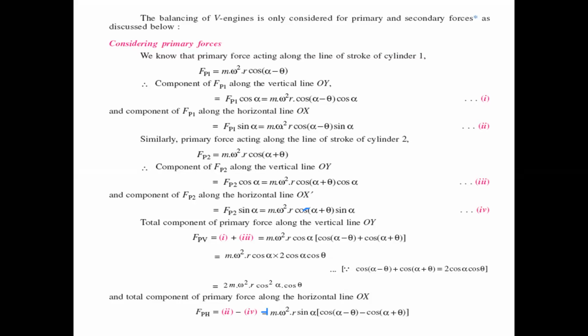Now the component of Fp1 along the vertical line OY is Fp1 cos alpha.